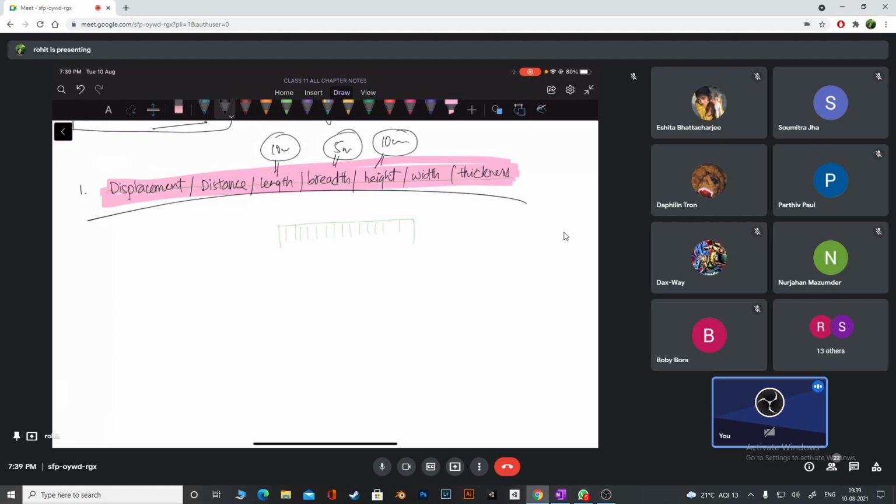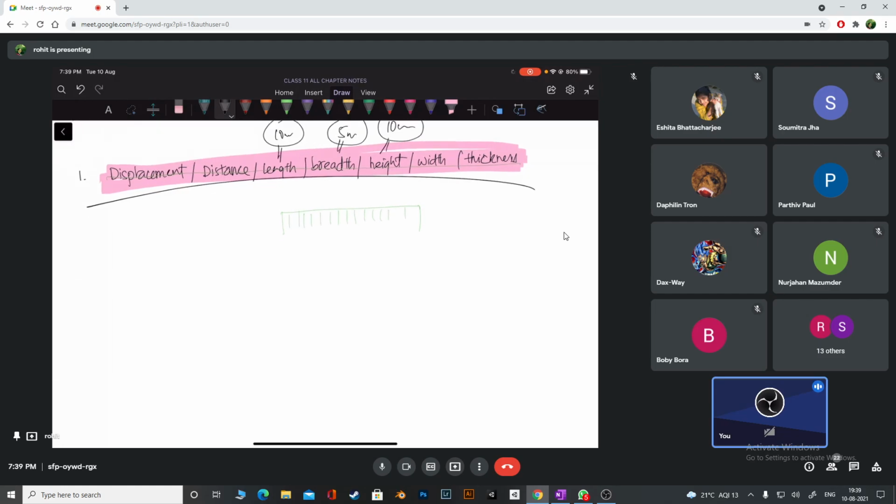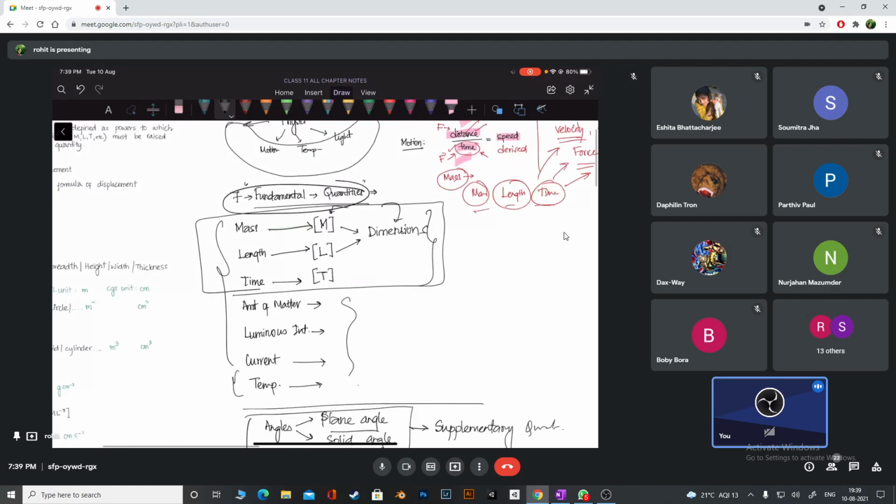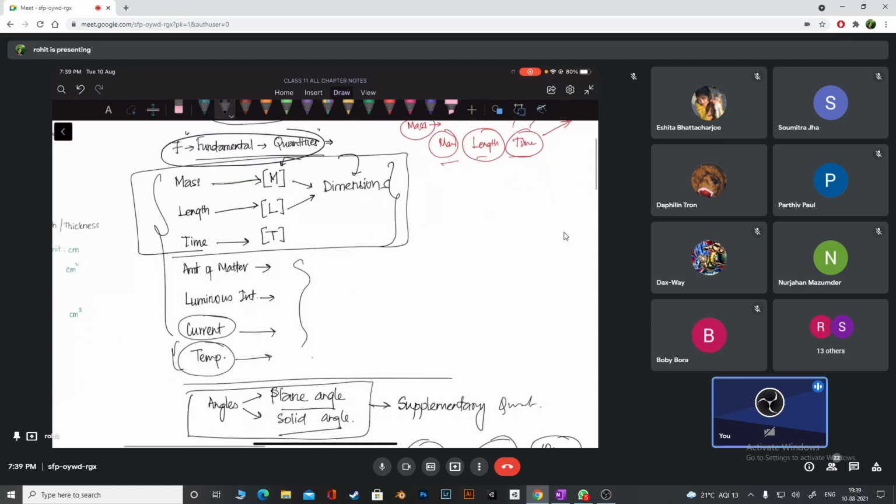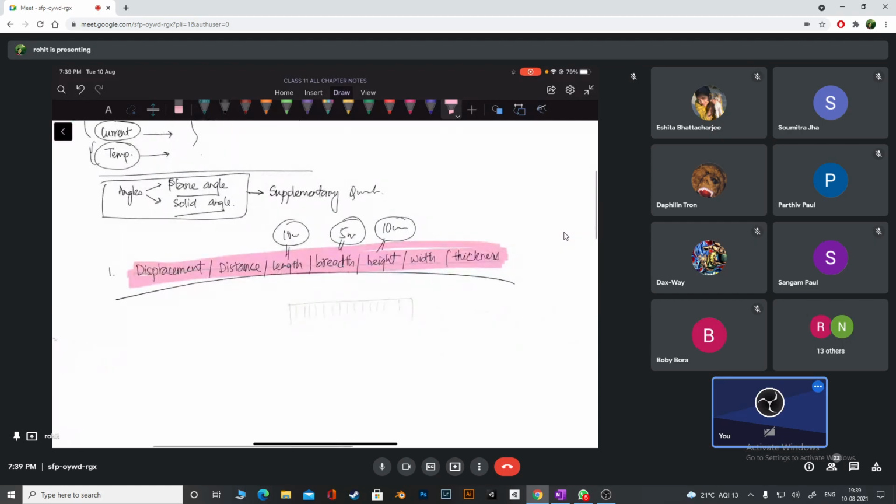So every time it's a measurement of length only. These are all measurements of length. All of them are fundamentally which kind of quantity? Are they measurements of current or temperature, or are they all measurements of length? They're all measurements of length. So fundamentally, do all of them have different dimension or the same dimension? Same dimension. All of them have the same dimension.